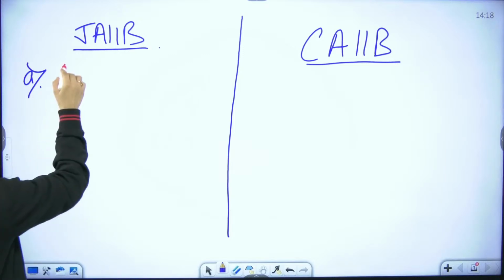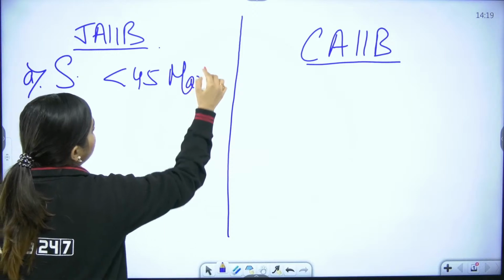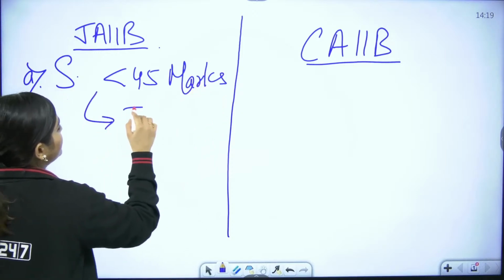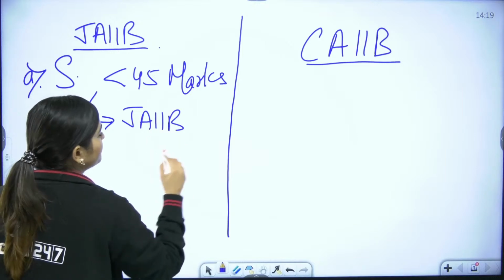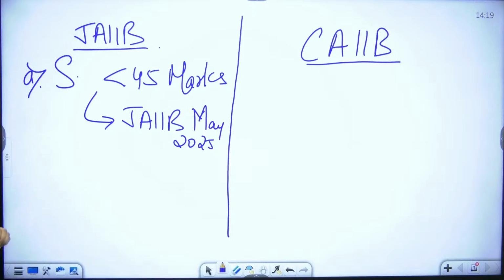If your score is less than 45 marks, remember you need to give JAIIB May 2025. Yes, this is the first thing. Okay, if your score is less than 45 marks, then you need to give JAIIB May 2025.